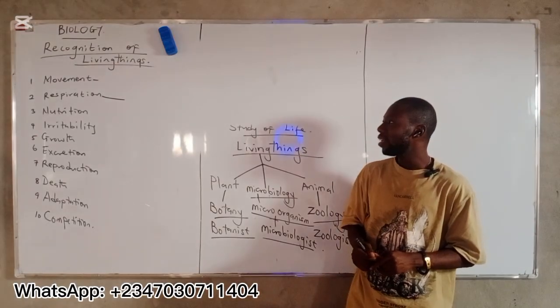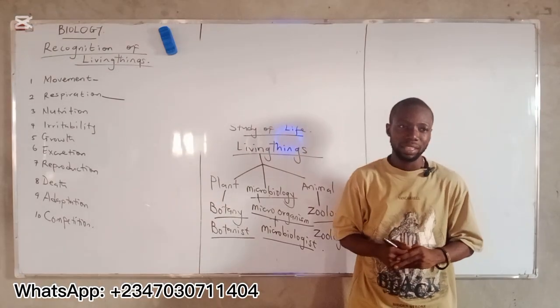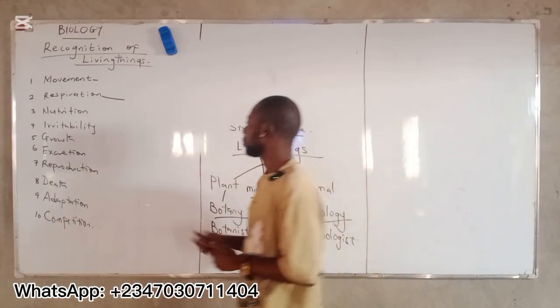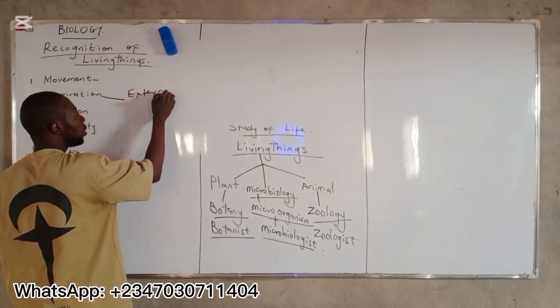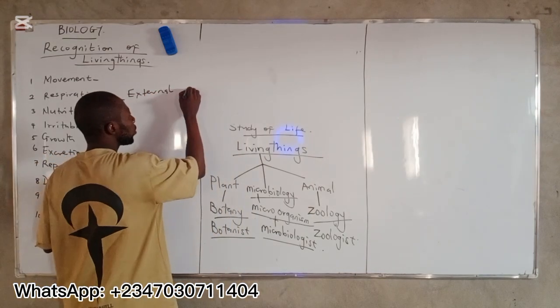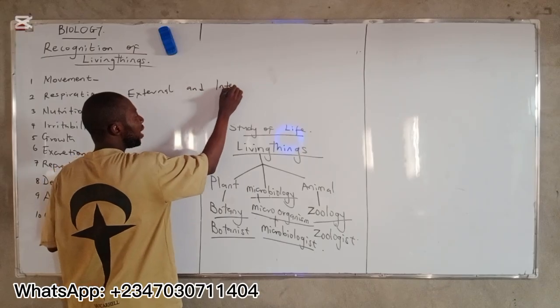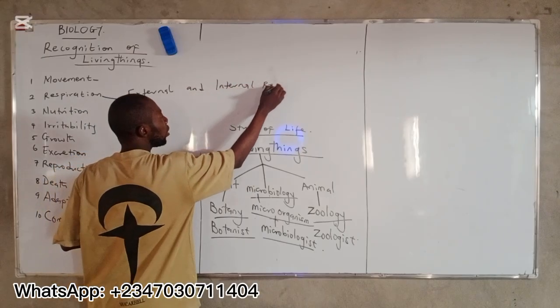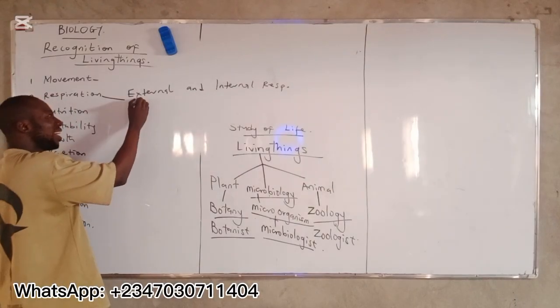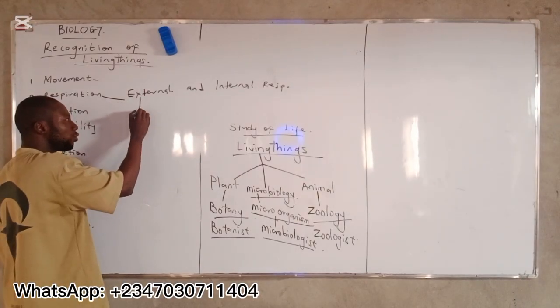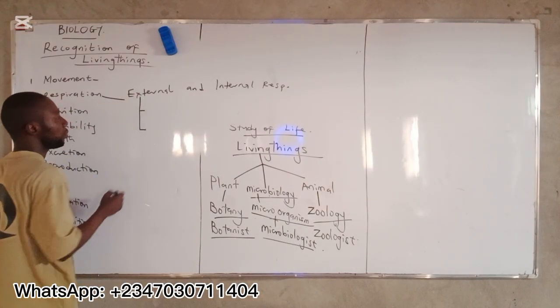All right? Now, this respiration is divided into two types. We have external respiration, then we have internal respiration.